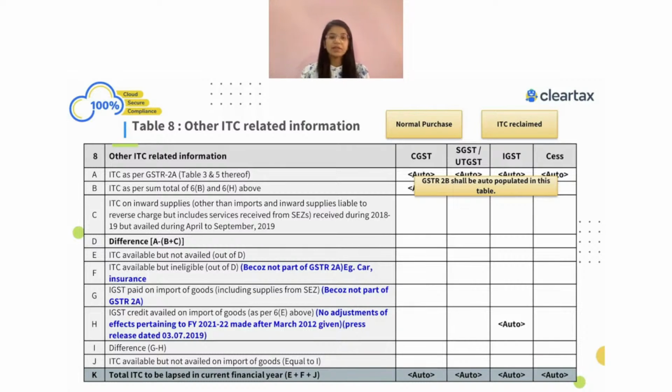Now the question is, what is table number 8B? When we look into table number 8B, 8B is taken from the ITC you have claimed in your GSTR 3B, and in GSTR 3B it is obviously referring to 6B and 6C. This is nothing but the purchases you have made from registered dealers on which you have claimed the ITC. That information is what comes in table number 8B. But now, have you noticed one important part over here?